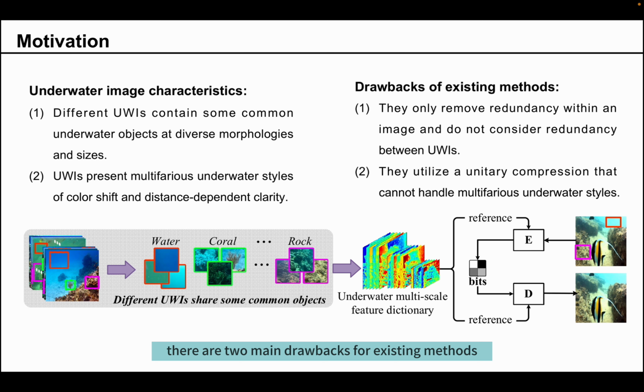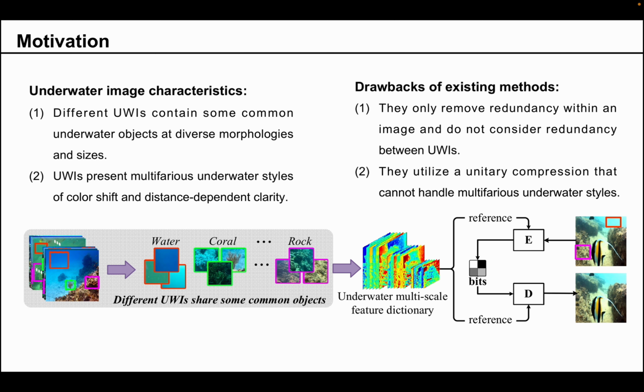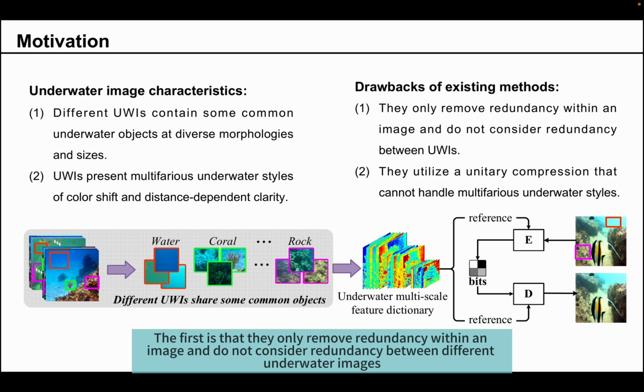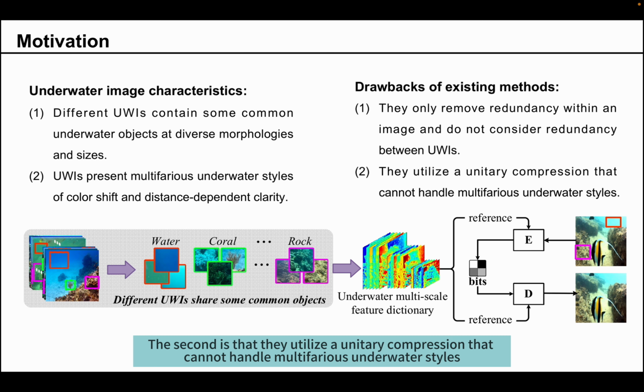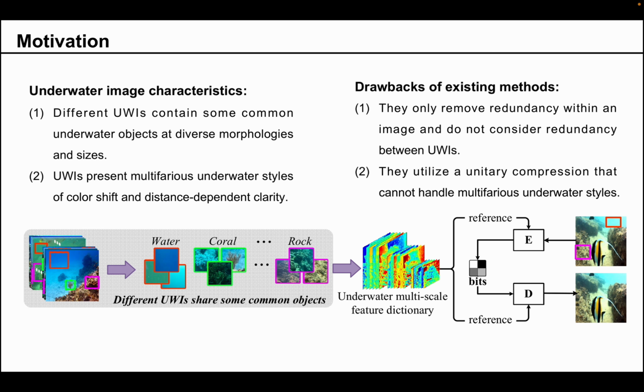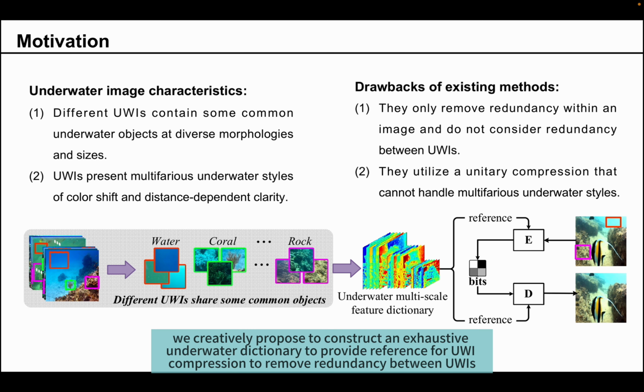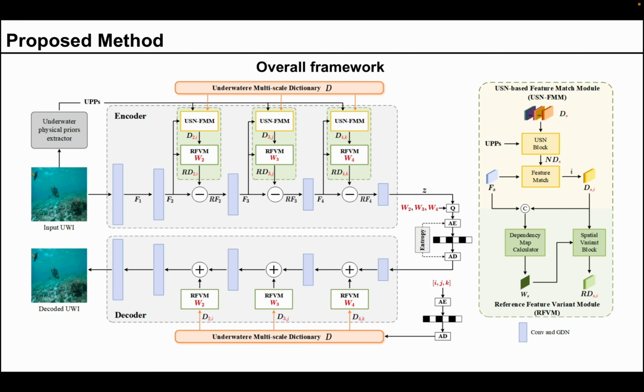Hence, there are two main drawbacks for existing methods. The first is that they only remove redundancy within an image and do not consider redundancy between different underwater images. The second is that they utilize a unitary compression that cannot handle multifarious underwater styles. Accordingly, we creatively propose to construct an exhaustive underwater dictionary to provide reference for UWI compression to remove redundancy between UWIs. This is our overall compression framework.